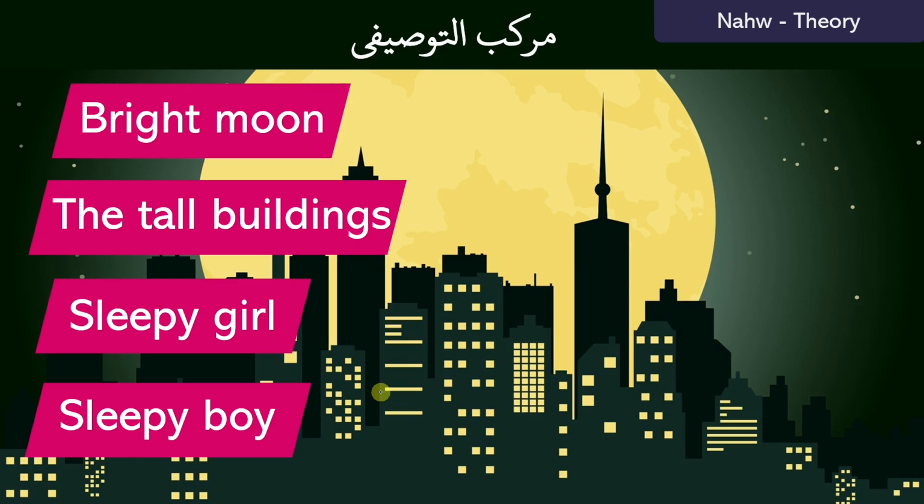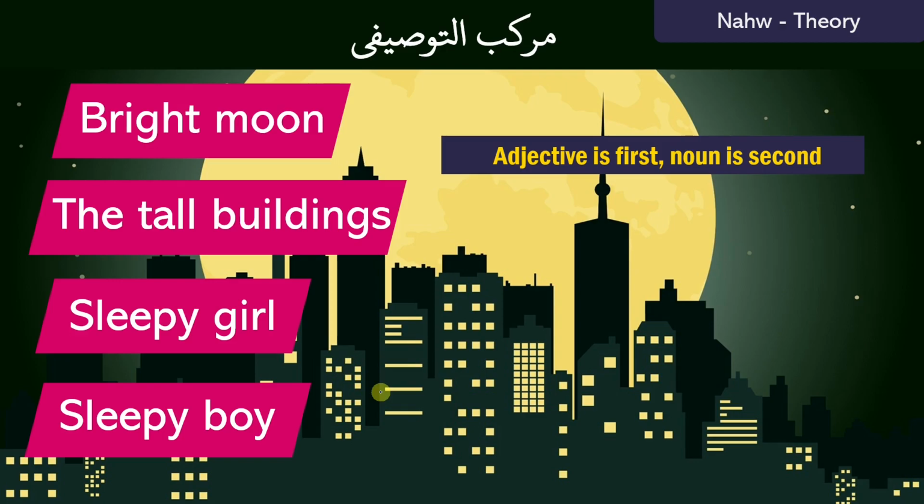I know they are marvelous descriptions, but if we have a look at each one of these in turn, we can see that the adjective, bright, the tall, sleepy, comes first. And then the word that is being described comes second. That is in English. The word being described in Arabic is called the mousuf, and the adjective is termed siffah. So in English, the adjective is always first and the noun is second.